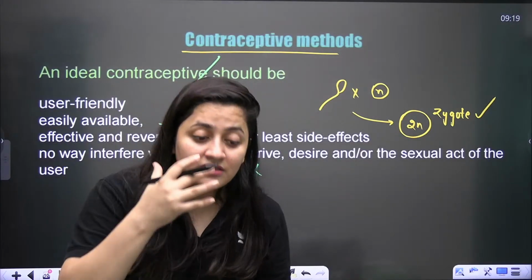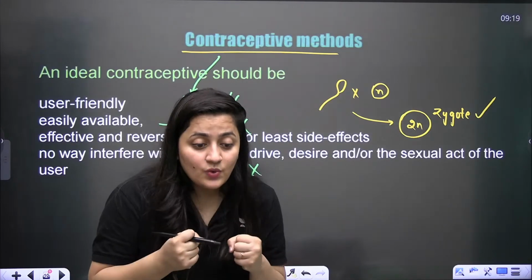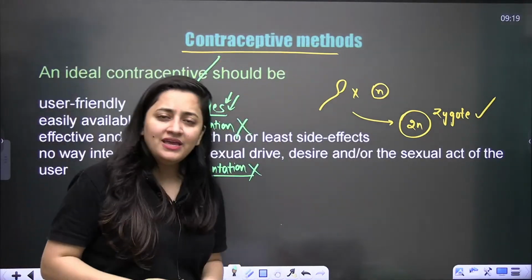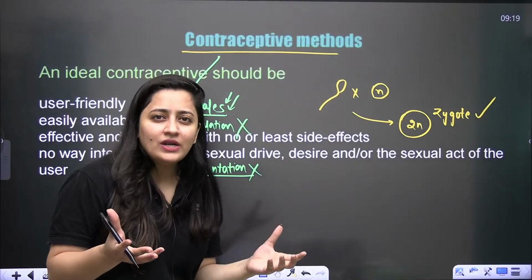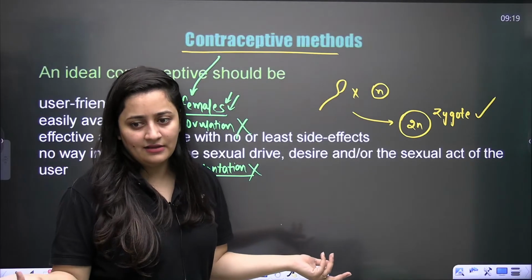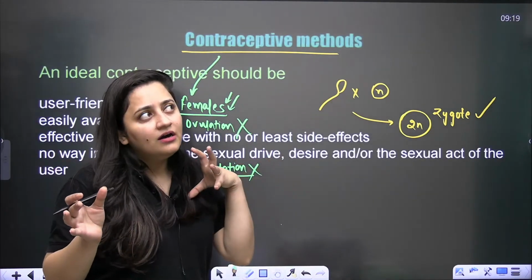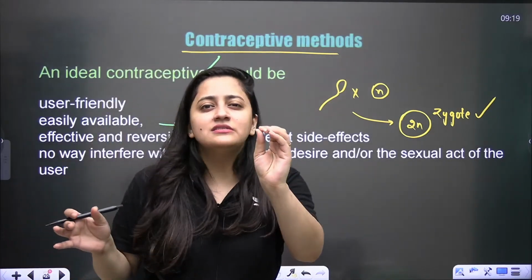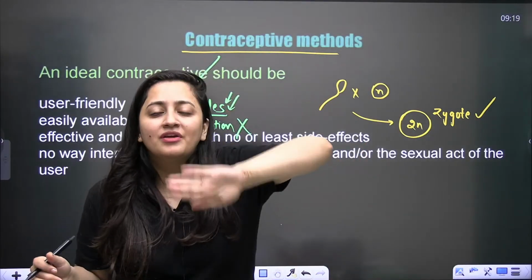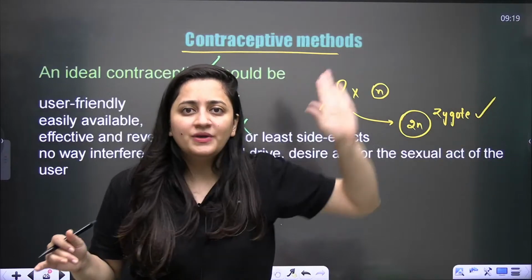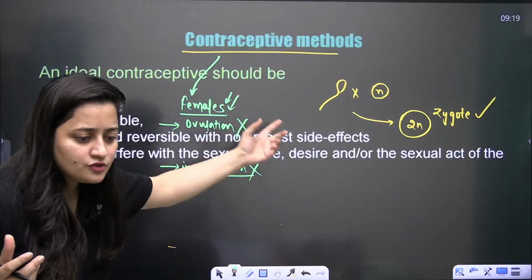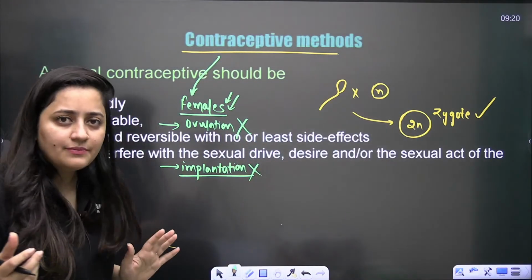That is why more contraceptive devices are there for the females in comparison to the males. Because males are just having one role, sperm production, and passing the sperms into the female genital tract. So in their case, maximum we can just target the sperm production, or we can just prevent the sperm from being in the vagina. That's all.